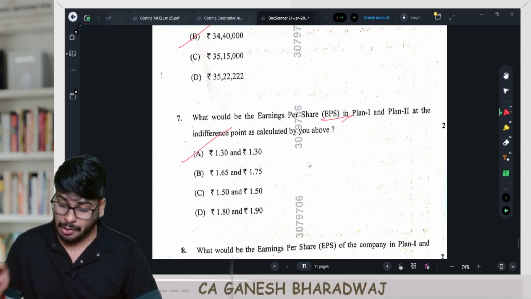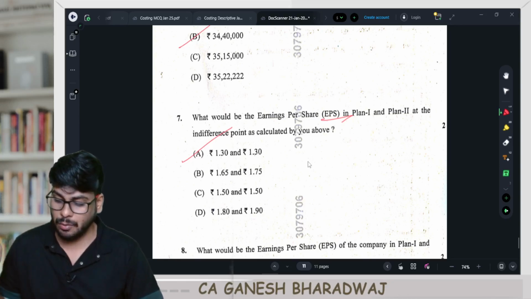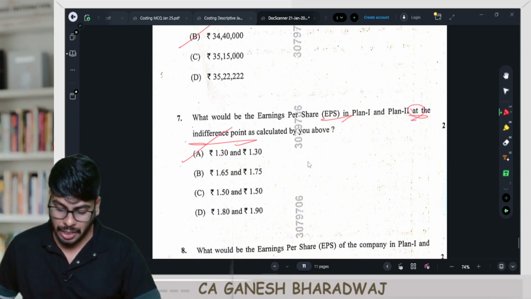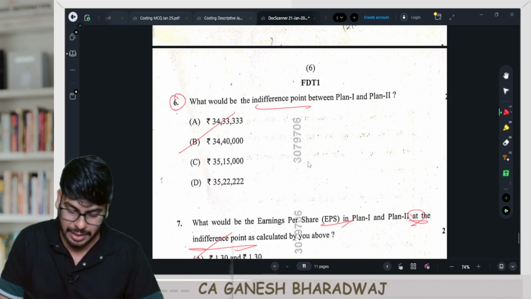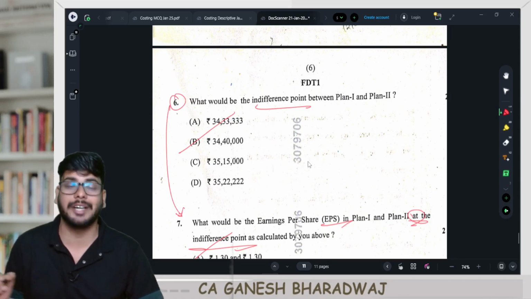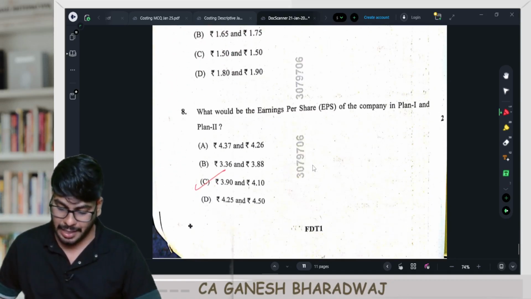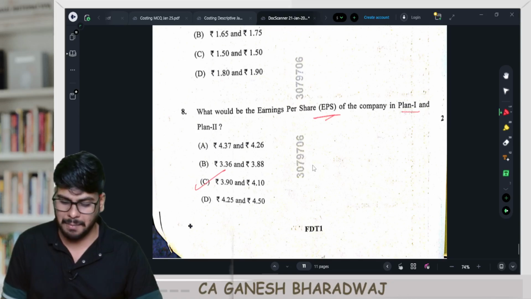And what would be the EPS in plan 1 and plan 2 at the indifference point as calculated by you above, right? So basically only if you get this question right, you will be able to attempt this question and you will even get this question right. Are you clear with this? These two are interlinked. And finally, what would be the EPS of the company in plan 1 and plan 2,